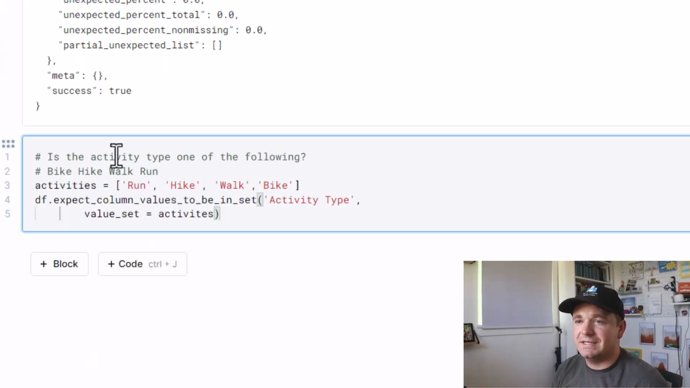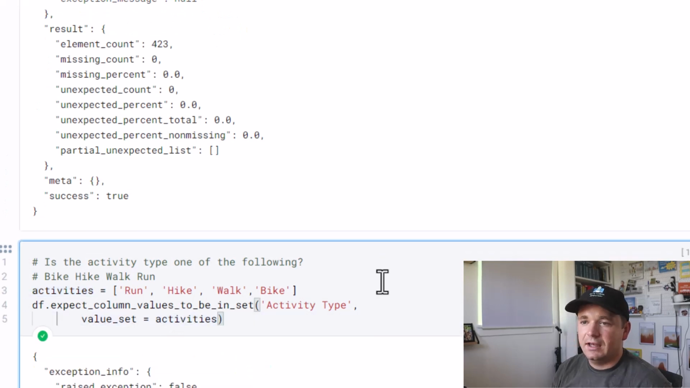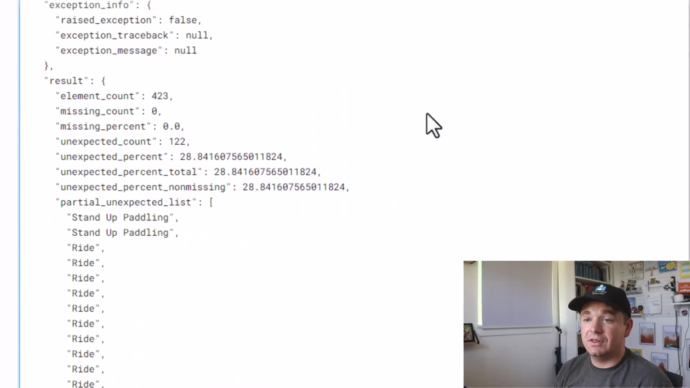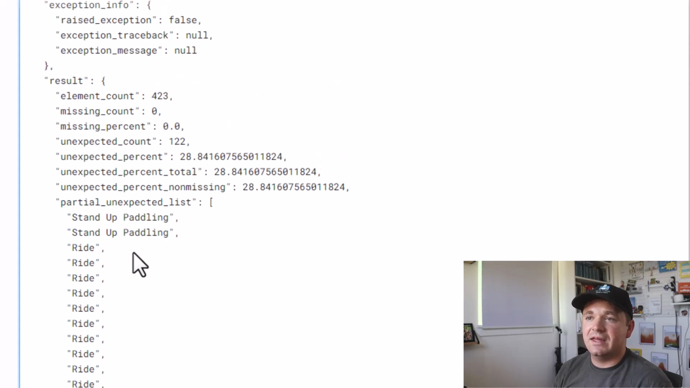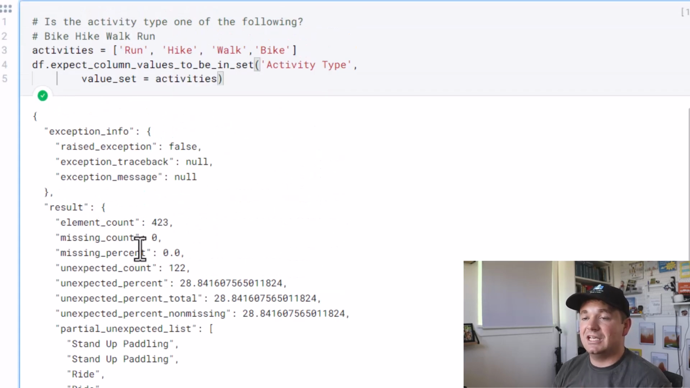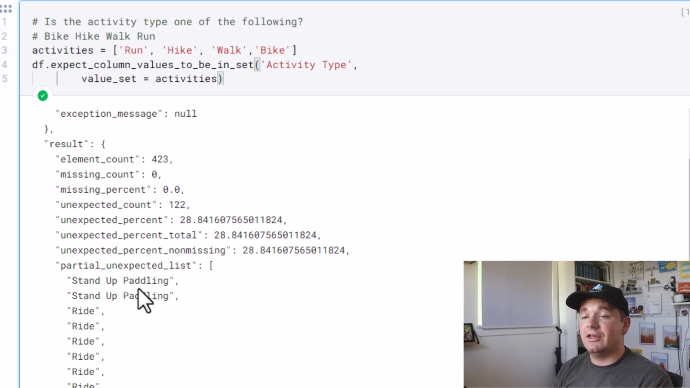How about this one? Is the activity type either a bike, hike, walk, or a run? I do that by just saying expect column values to be in a set. I pass in the column name, which is activity type, and set the value set equal to that list right there. Gotta spell things right here. And there we go. You will see this did not completely pass. I actually have a lot of stand-up paddleboards, I guess 2, and a lot of rides. And I guess that is different than bikes. So this did not pass the expectations, and this told me, hey, there's something in your data that you don't necessarily expect, which is good, especially since this is a big data set. It's hard to comb through everything individually.